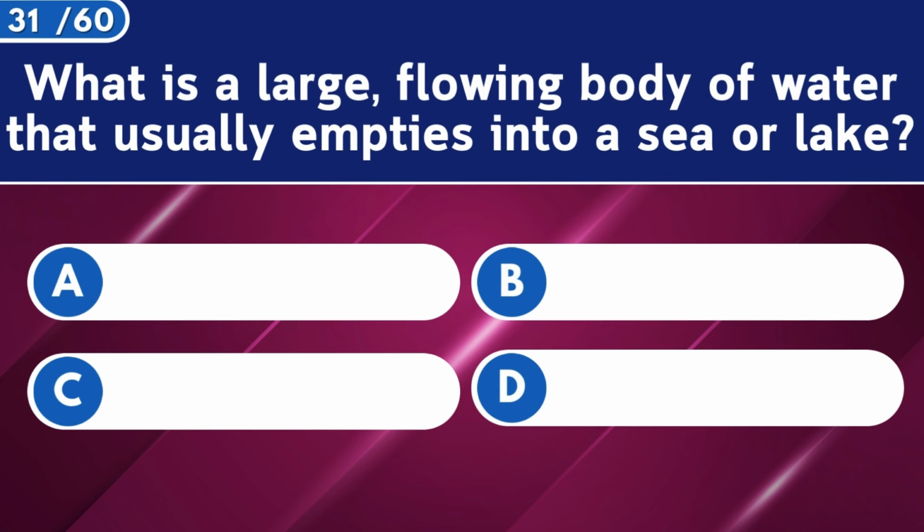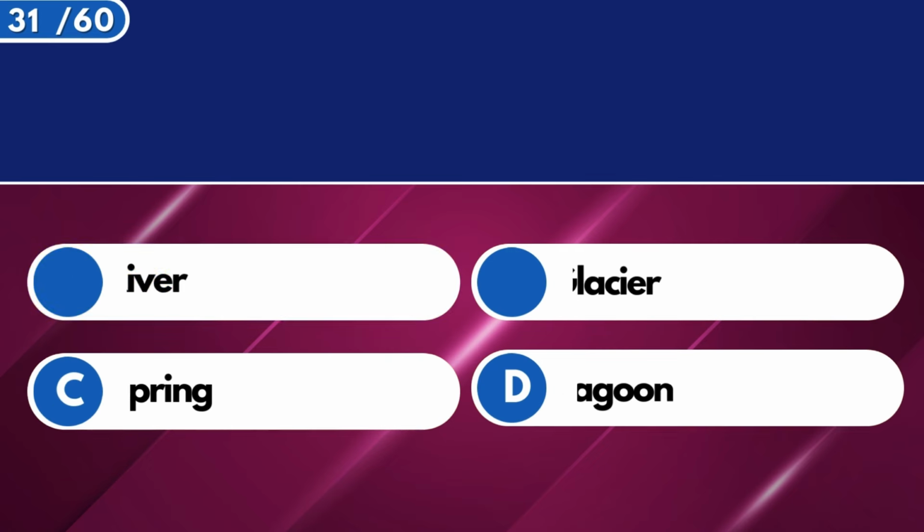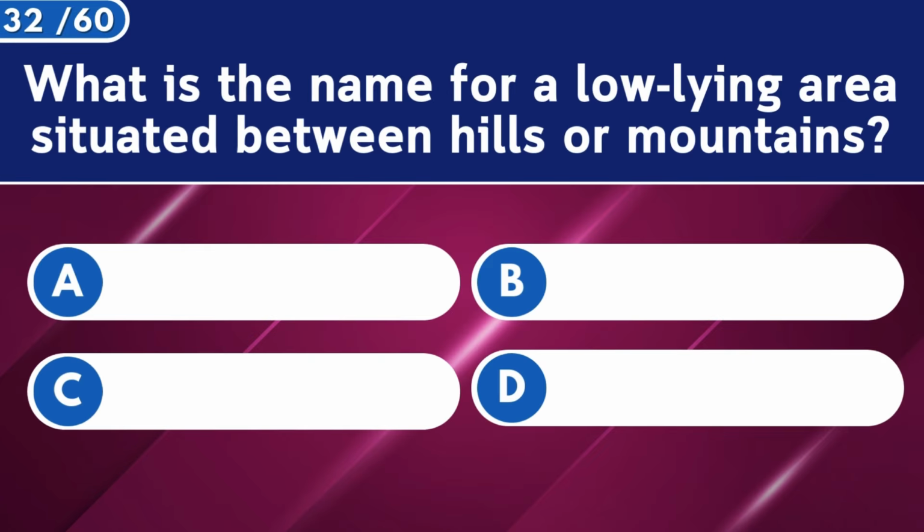What is a large, flowing body of water that usually empties into a sea or lake? River. What is the name for a low-lying area situated between hills or mountains?